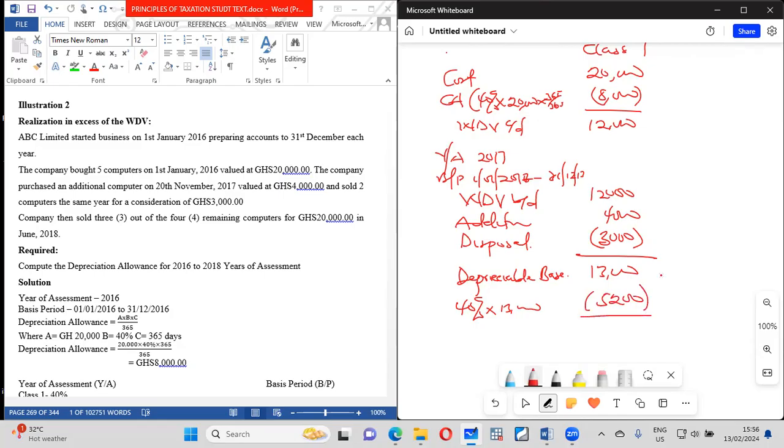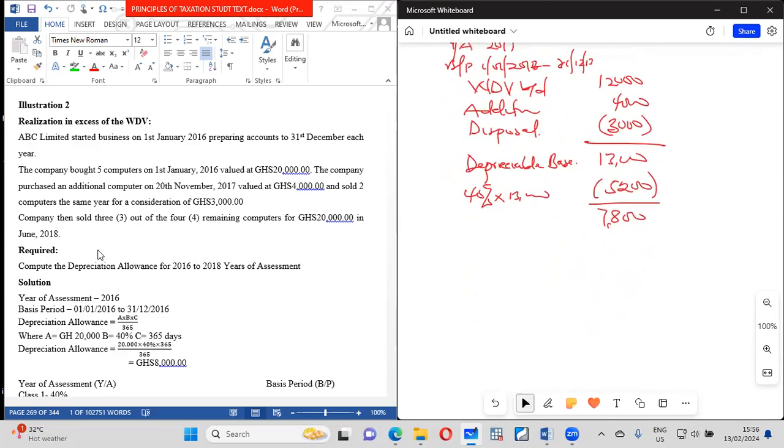So if I take this figure, we have a difference of 7,800. So basically, that is 2017. So they say that the company then sold 3 out of 4 assets remaining for 20,000.